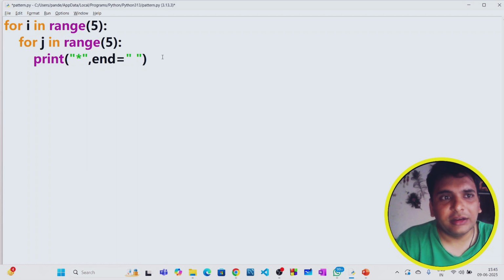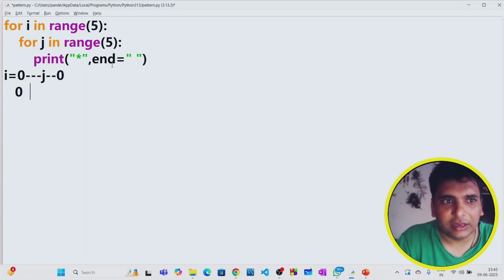Now let's see what is happening here. For every i, if i is equal to 0, j will be 0. Then if i is still 0, j will be 1.